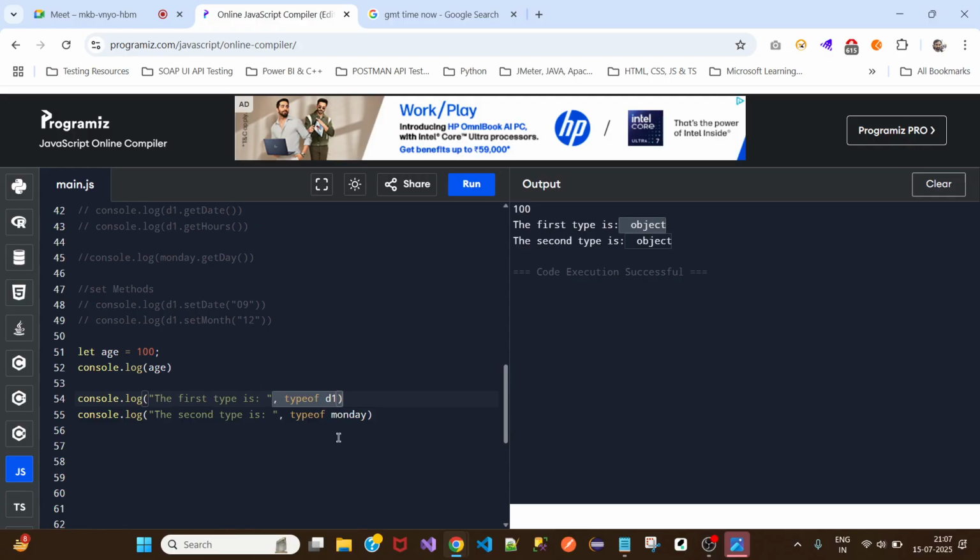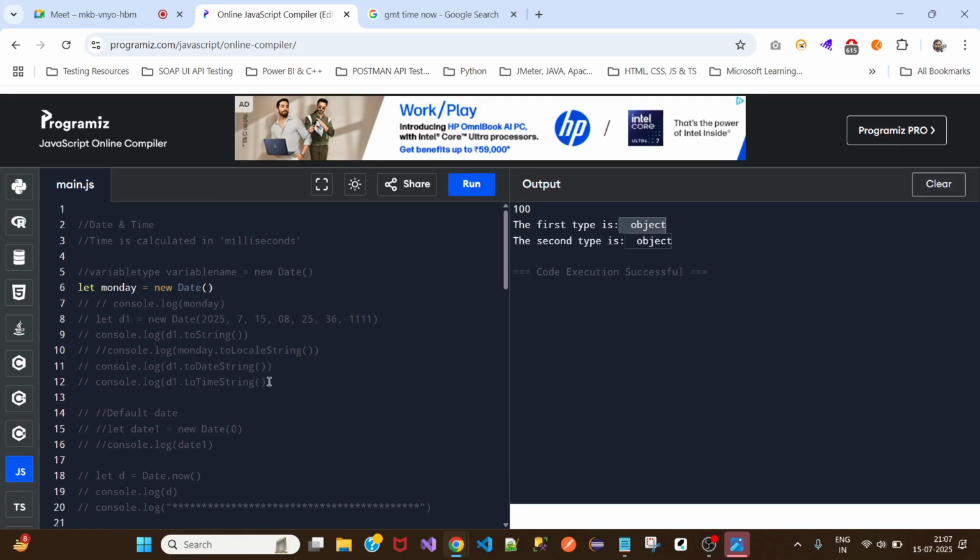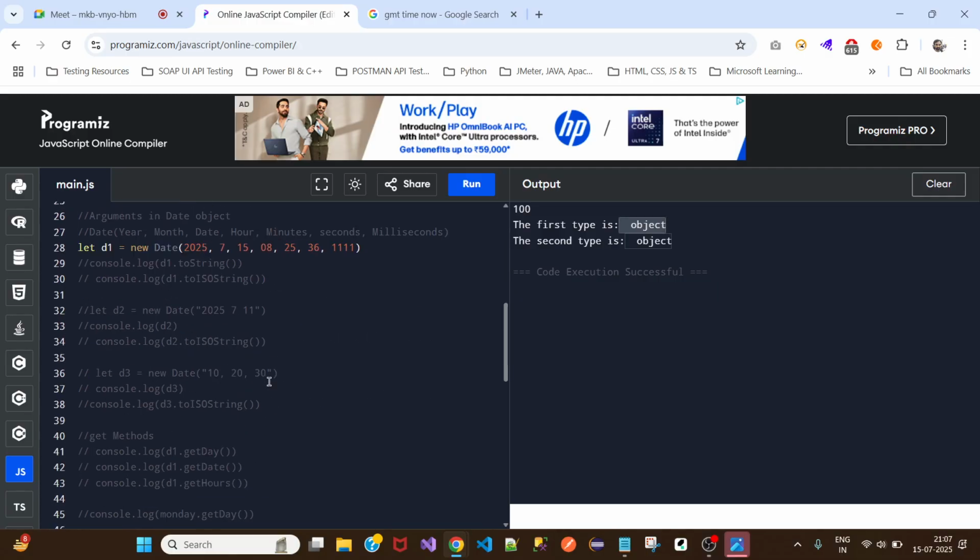Yes. So this is mostly the same as strings and arrays. For arrays and strings, we have inbuilt methods, right? In the same way, for date also we have inbuilt methods. So this is all about date and time. You will come across this a lot, especially when you work on Playwright, where you will be calling the date object, especially when you're doing mathematical calculations, or when you need to check when a record is created, at what time it was created.